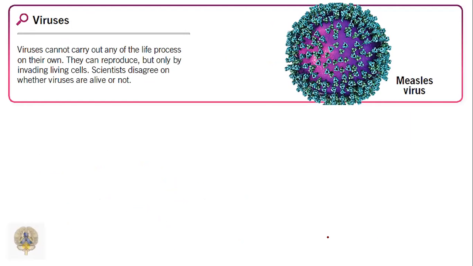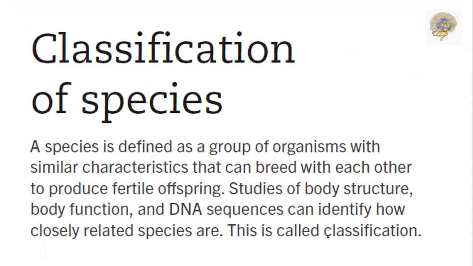Okay. Let us see the next one, the classification of species. A species is defined as a group of organisms with similar characteristics that can breed with each other to produce fertile offspring. Studies of body structure, body function, and DNA sequences can identify how closely related species are. This is called classification.